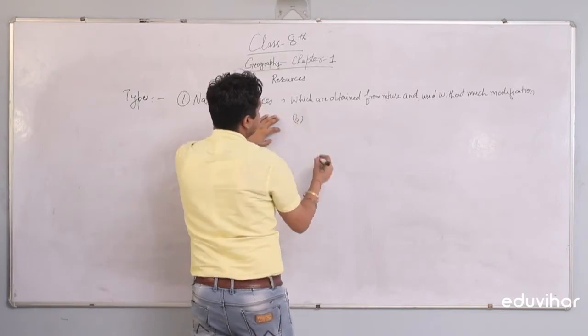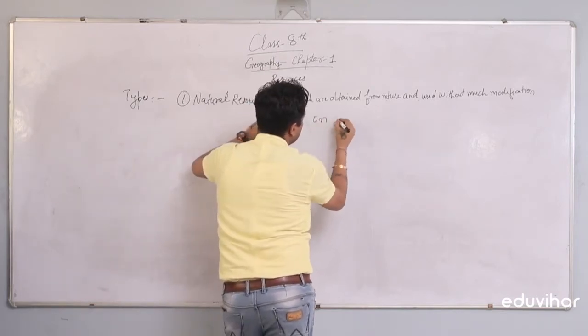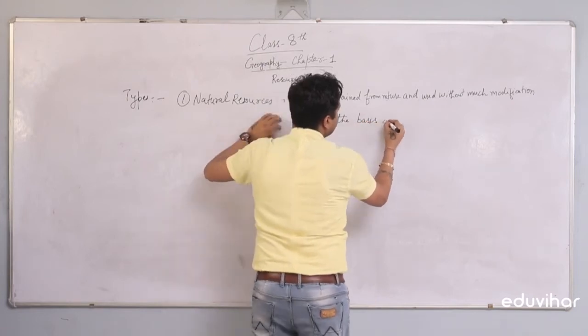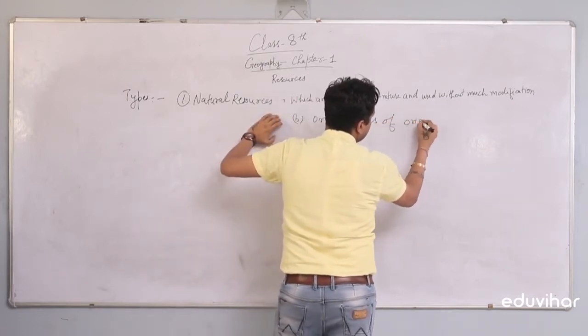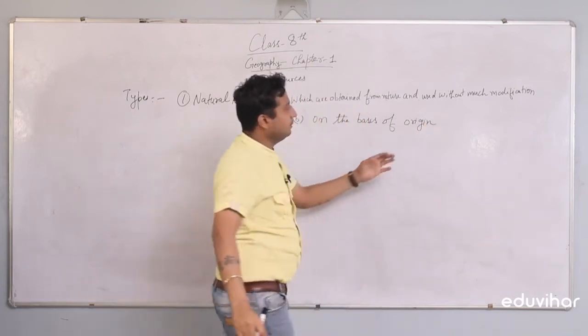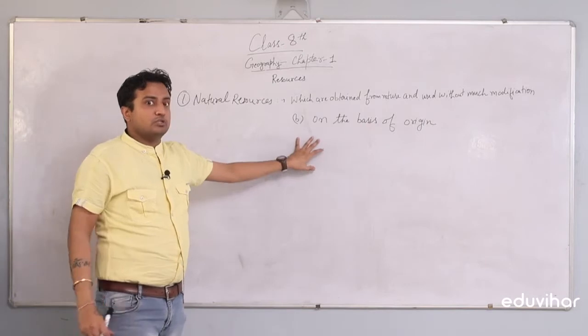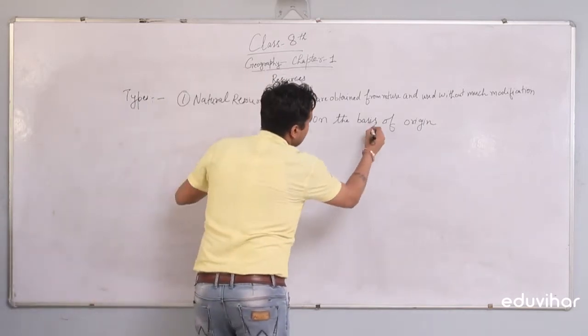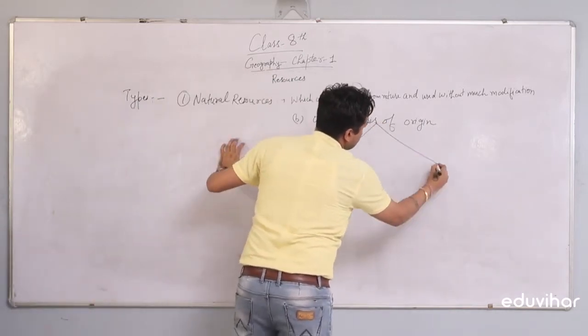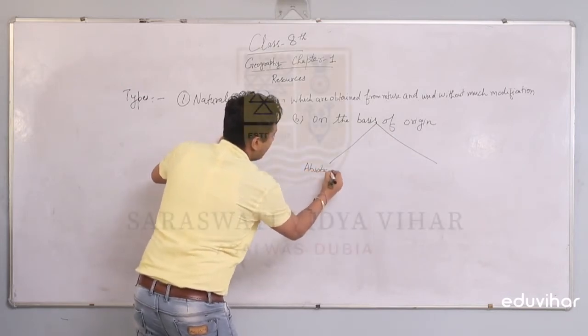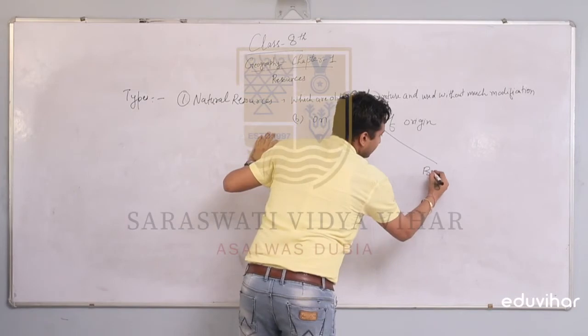The second classification we have is on the basis of origin. On the basis of origin, we can divide natural resources into two classes, that is abiotic and biotic.